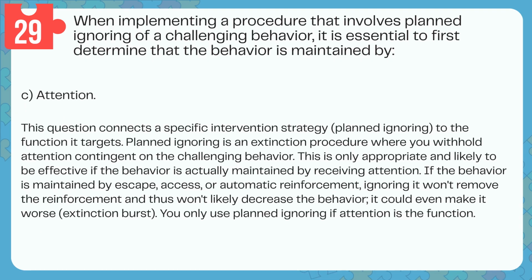Answer: C, attention. This question connects a specific intervention strategy, planned ignoring, to the function it targets. Planned ignoring is an extinction procedure where you withhold attention contingent on the challenging behavior. This is only appropriate and likely to be effective if the behavior is actually maintained by receiving attention. If the behavior is maintained by escape, access, or automatic reinforcement, ignoring it won't remove the reinforcement and thus won't likely decrease the behavior. It could even make it worse, an extinction burst. You only use planned ignoring if attention is the function.